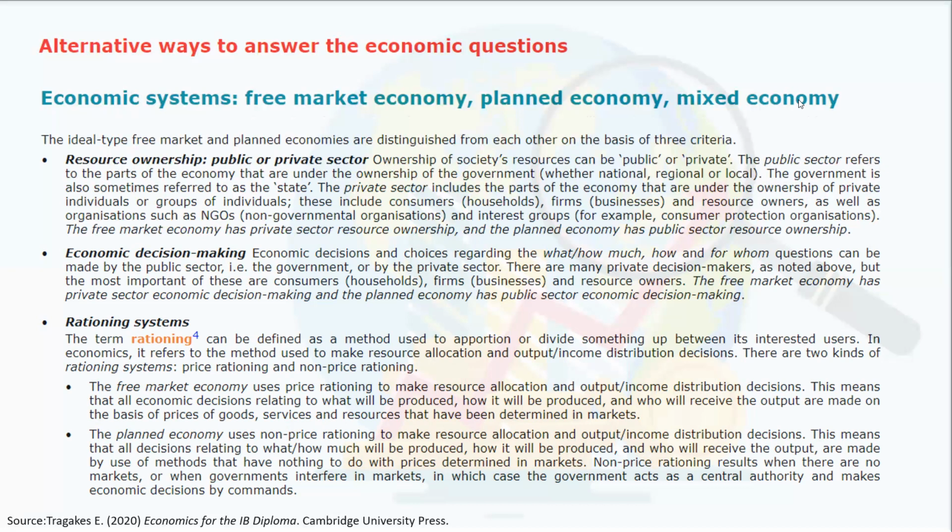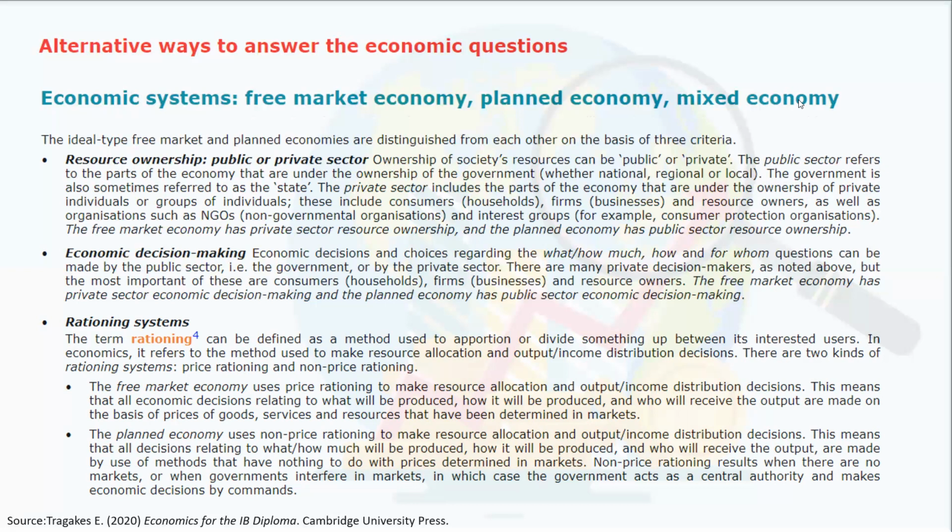So in the free market economy, if you see a kilogram of chicken that is $10, that is determined by the market. Why do you pay $10 for a kilogram of chicken? That was determined by markets.